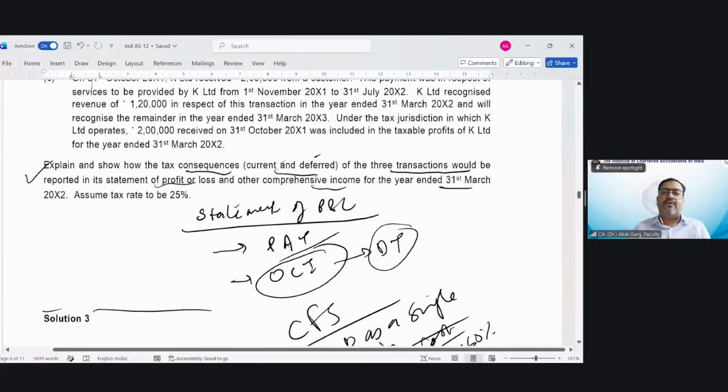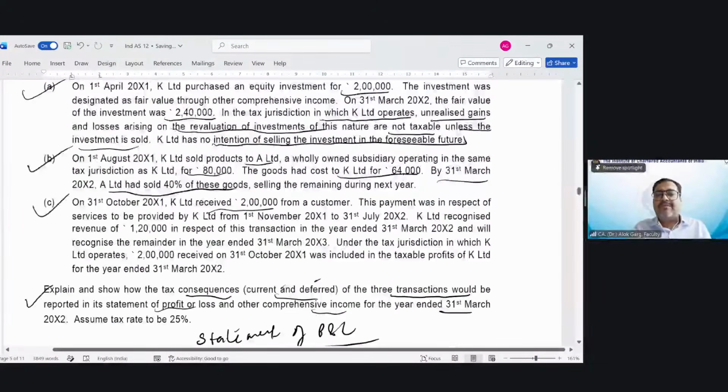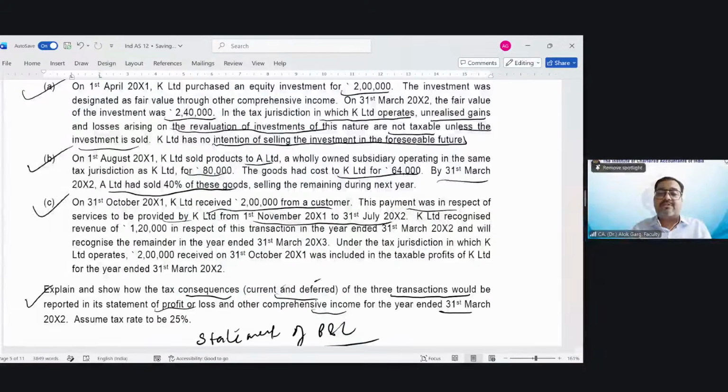Third part. On 31st October 20x1, K Limited received 2 lakh rupees from a customer. This payment was in respect of service to be provided by K Limited from 1st November to 31st July 20x2. We are talking about the transactions for 31st March 20x2. So it means K Limited has received an advance of 2 lakh rupees. The period is 1st November to 31st July. Okay. Means part of the period is in the current year and part is in the next year.